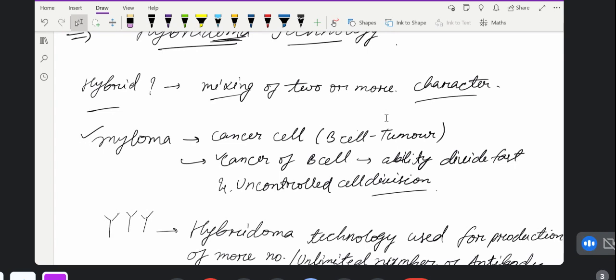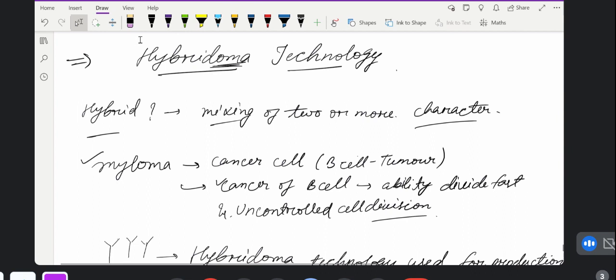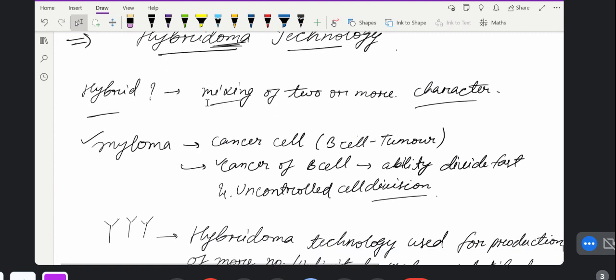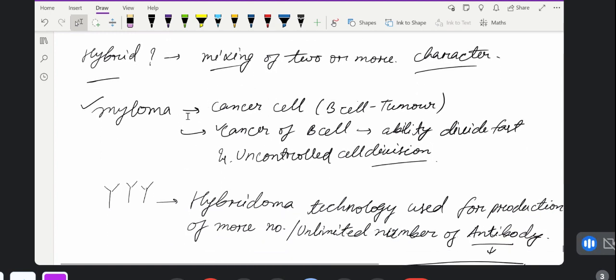Hybridization you already studied in chemistry, the mixing of s orbital and p orbital. So that is mixing something. Here also we are doing mixing, hybridoma. We are making a hybrid by mixing. What are we mixing? We are mixing the myeloma cells.